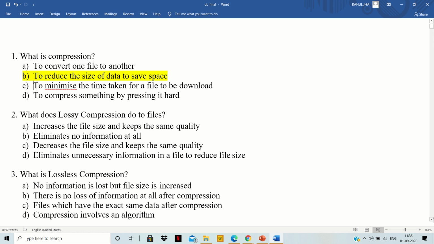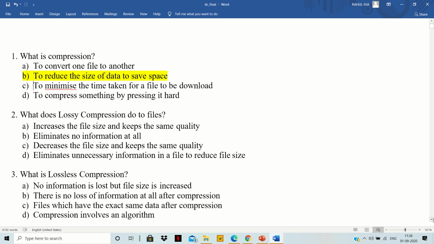So what is the work of lossy compression? Our concept of compression is basically divided into two types. One is lossy compression and another one is lossless compression. In lossy compression, we lose some information.